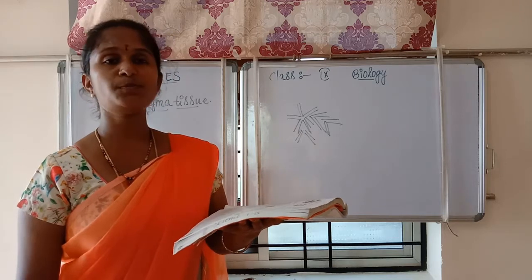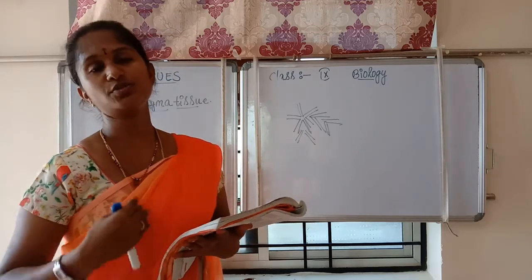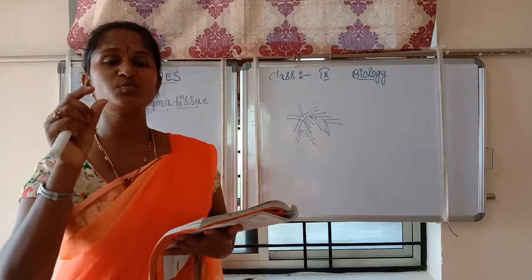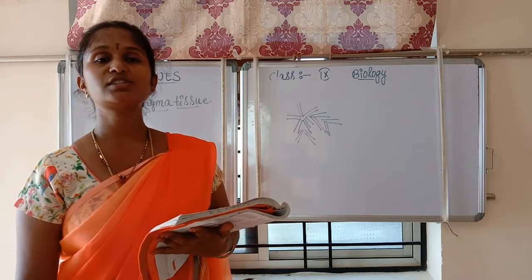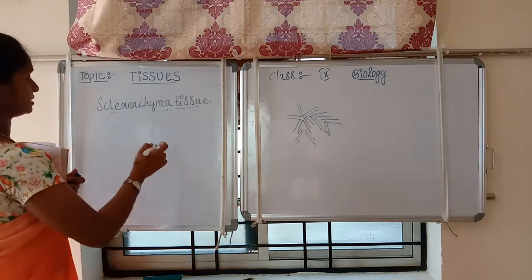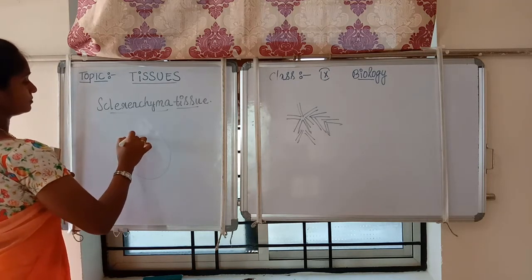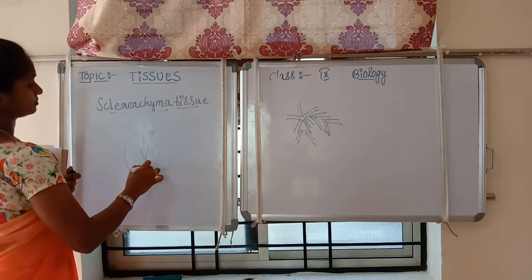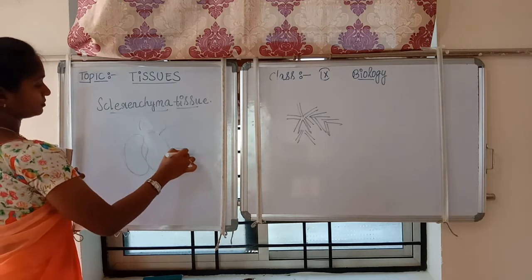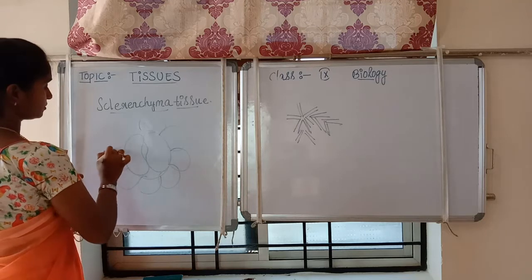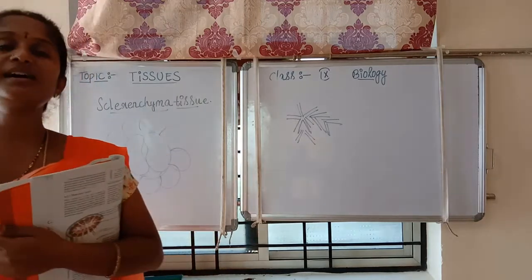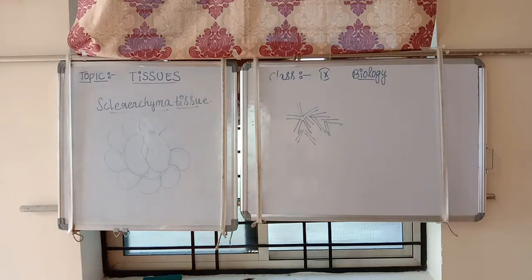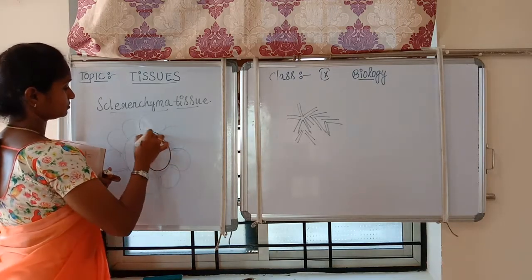We can observe small pores. When we observe the epidermis, we see small pores like holes, which are nothing but stomata. The stomata have two guard cells. These types of cells may be observed.